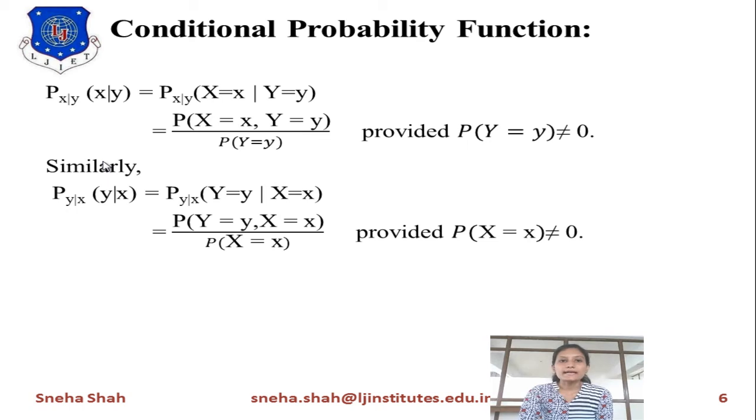The last point I explained in the last session was the conditional probability function. It means if some conditions are given to you and you have to find the probability of some function, then for that we will use the conditional probability function. This will also be used in the next examples.